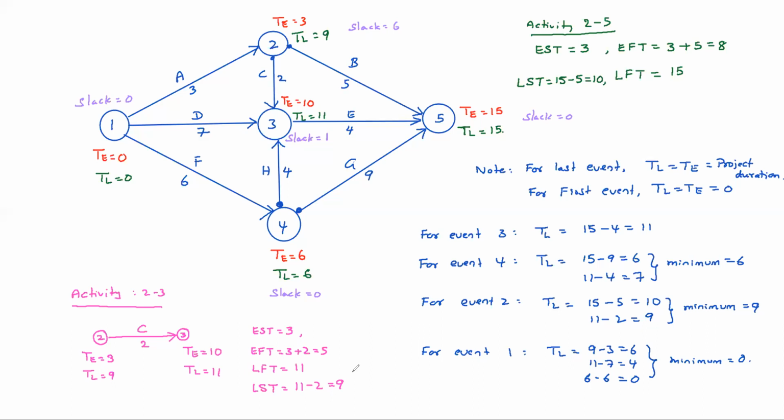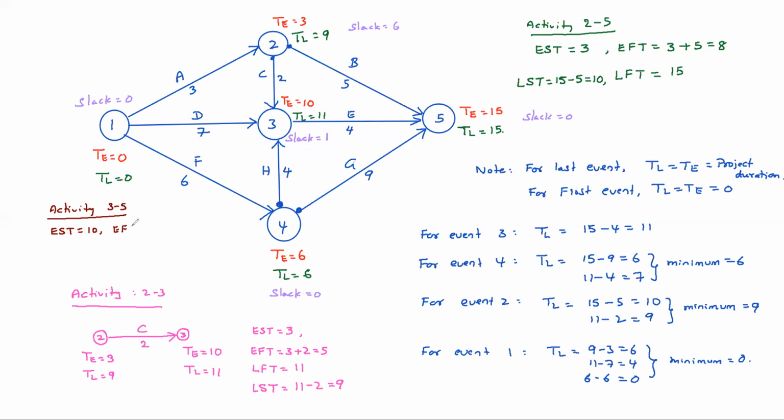Tell me, for activity 3-5, activity E, all these things. EST equals 10.